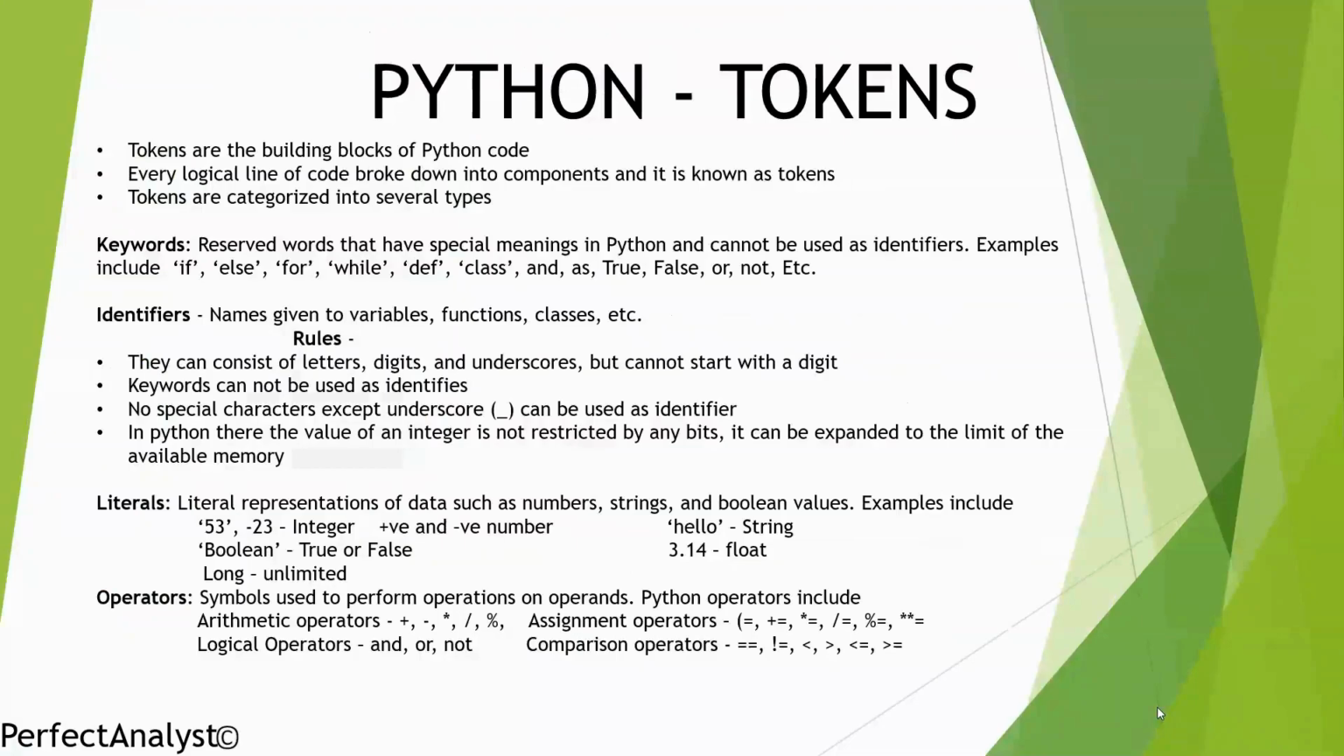If you are writing any code inside Python, it is broken down into components and each component is called a token. And tokens are categorized into several types. We have keywords, identifiers, literals, and operators. So these are the types of tokens we have. Let's go to the first one, keywords.